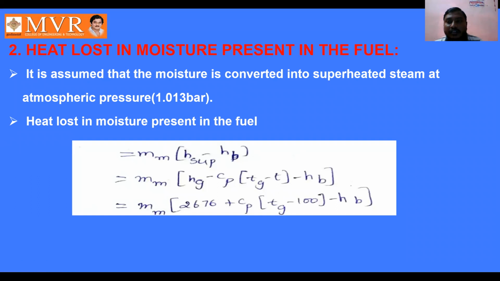enthalpy of superheated steam minus enthalpy of water. Here we can write this as Hg minus Cp into Tg minus T minus Hb. This H superheated can be written like this, and mm into 2676 plus Cp into Tg minus T, meaning 100, minus Hb. This is how we are going to use this equation for calculating the heat loss in the moisture present in the fuel.